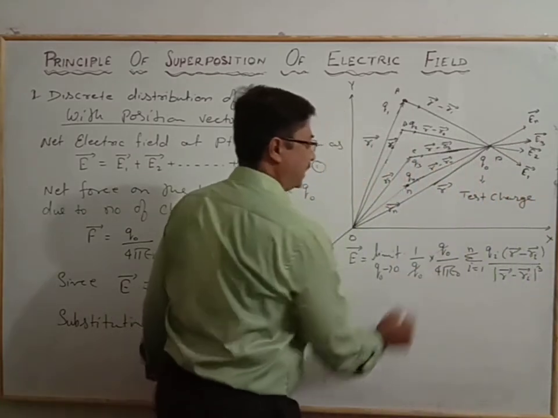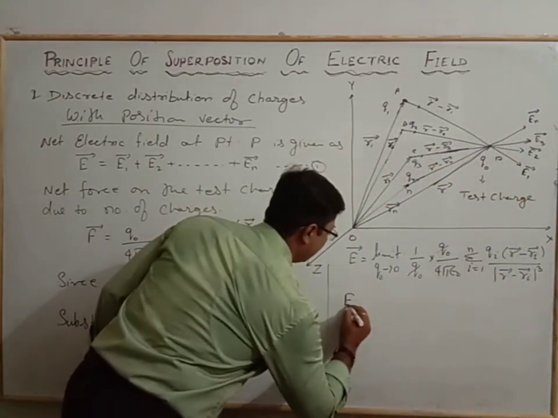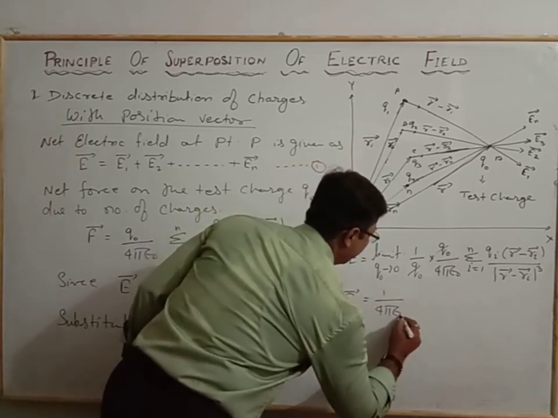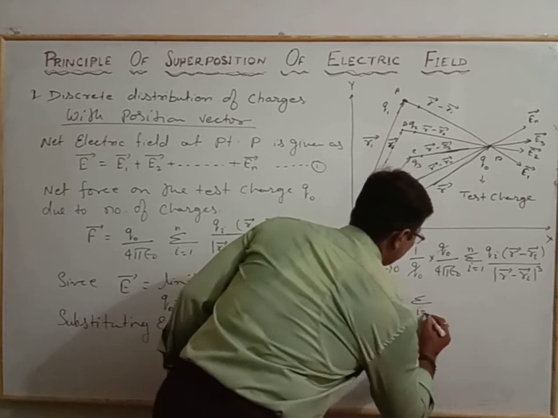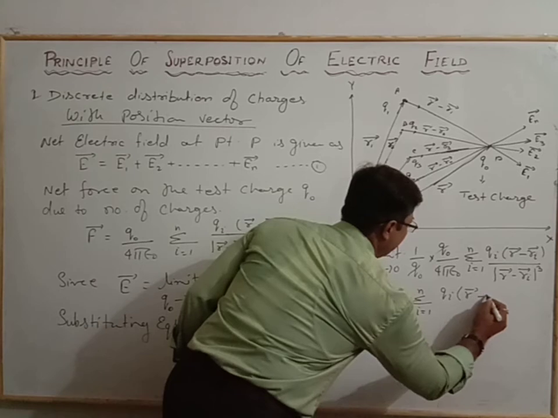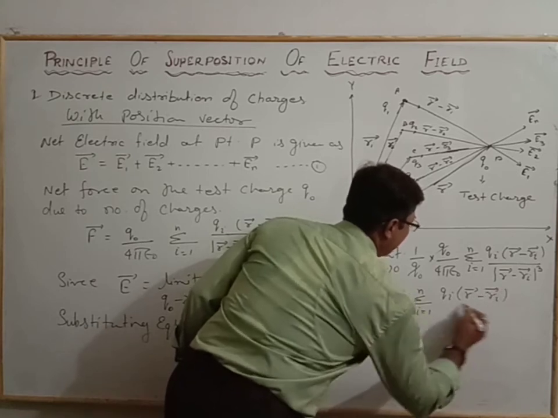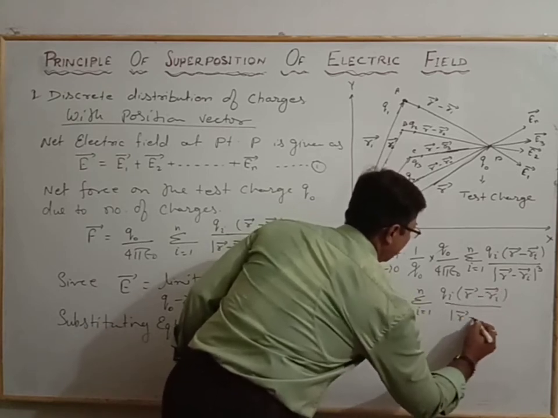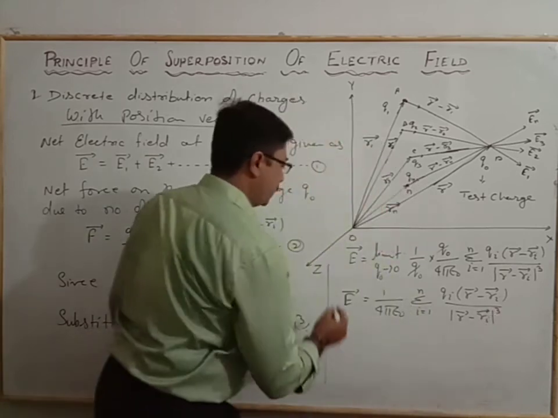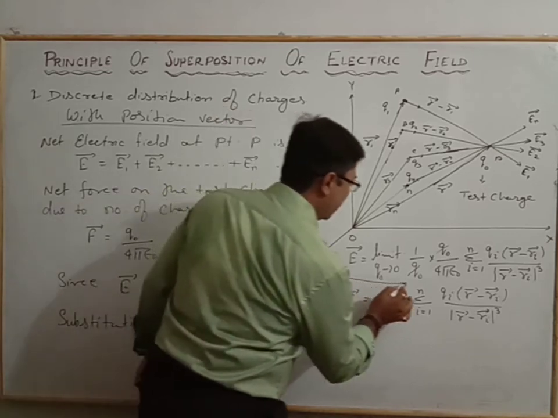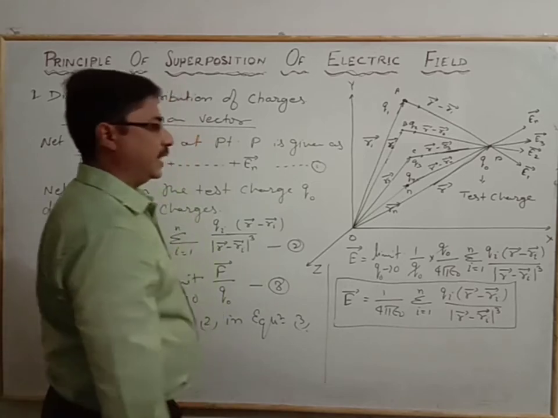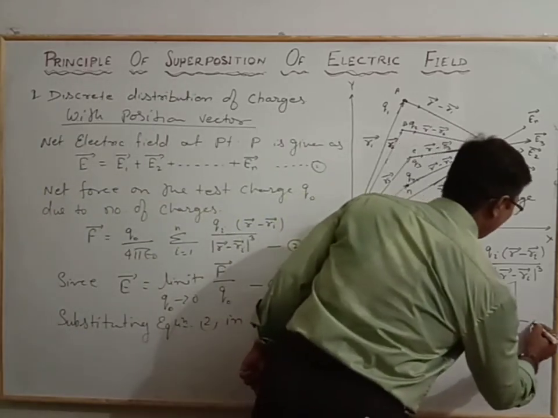Now Q naught is cancelled, so we have the electric field E vector is equal to 1 by 4 pi epsilon naught, summation i is equal to 1 to n, for Qi, R vector minus Ri vector over the magnitude of R vector minus Ri vector whole cube. So this is the relation for the net electric field in terms of position vectors, and that is equation number 4.